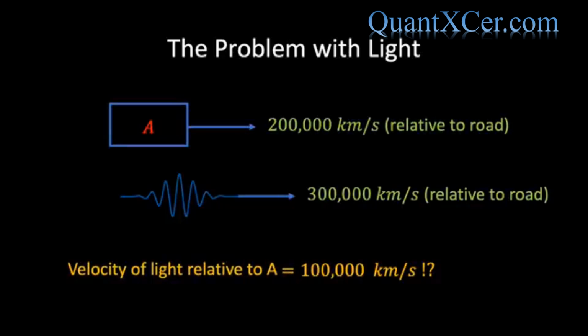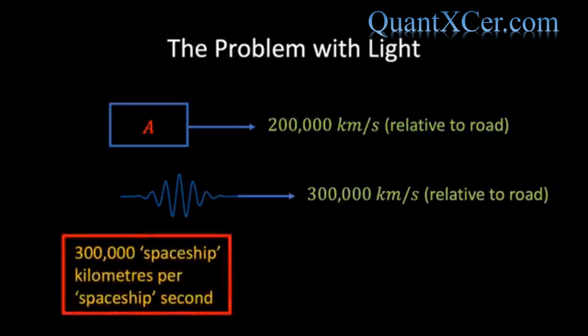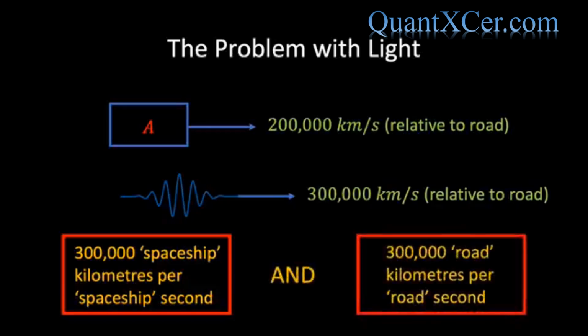But if you actually were to do the experiment, this is not what you would find. When you do the experiment, it looks as if the light is travelling 300,000 kilometers per second relative to the spaceship, and it looks as if the light is travelling 300,000 kilometers per second relative to the road. So how can both of these statements be true? Einstein realised that the only possible way in which a person standing still and a person moving could measure the same speed of light is if their sense of space and time was not the same. In other words, relative to the spaceship, the light is travelling 300,000 spaceship kilometres per spaceship second, and relative to the road, the light is travelling 300,000 road kilometres per road second.